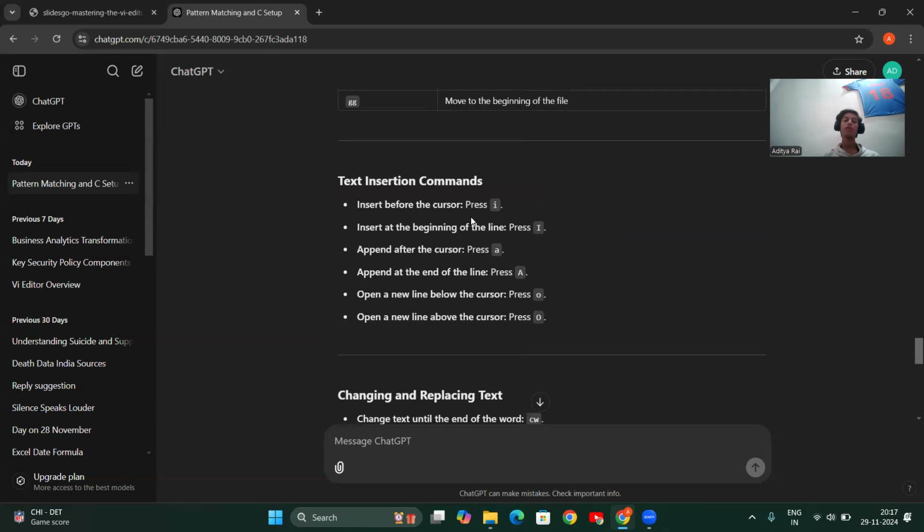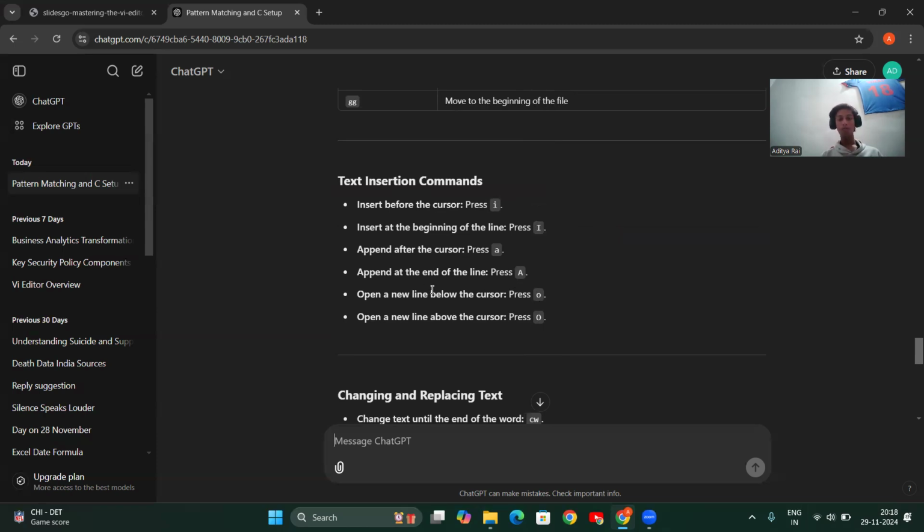Text insertion commands: to insert before the cursor, just press small i. If you want to insert at the beginning of the line, press capital I. If you want to append after the cursor, press small a. To append at the end of the line, press capital A.